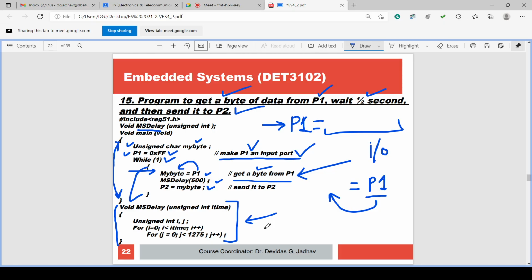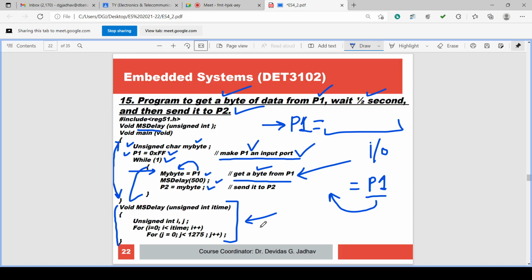So, did you understand? We can use a port as an output port, as we have seen in many programs. We can also use a port as an input port. Here P1 is used as the input port, and P1 is read in the program. But to make any port an input port, after the declaration of the variables, we have to output FF on it. So we have to assign FF to that port.